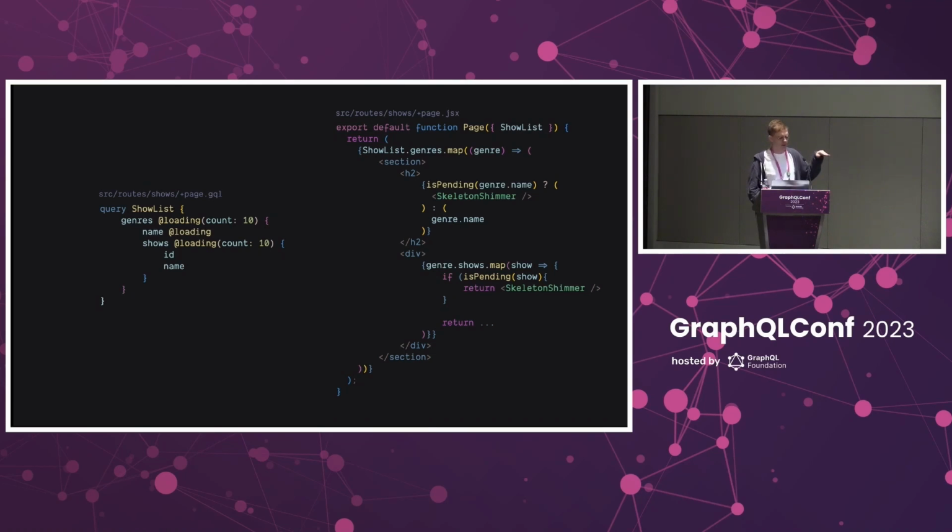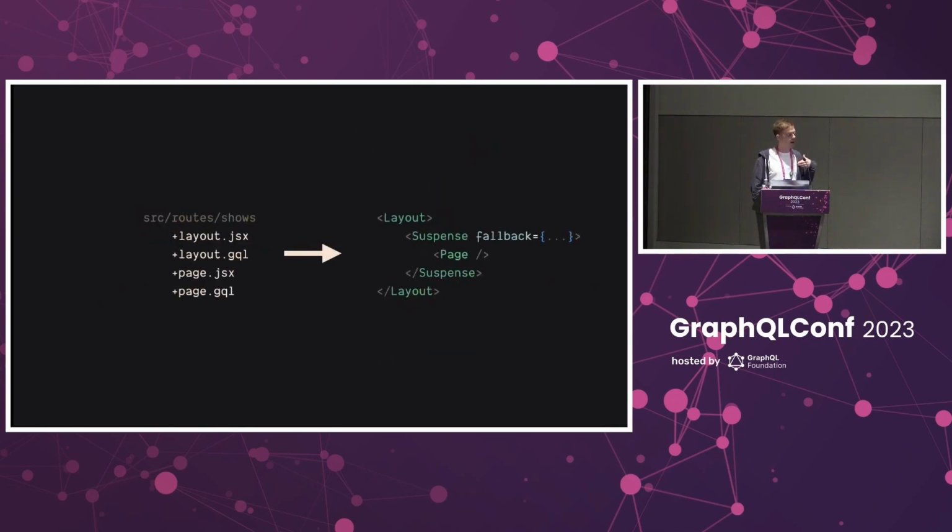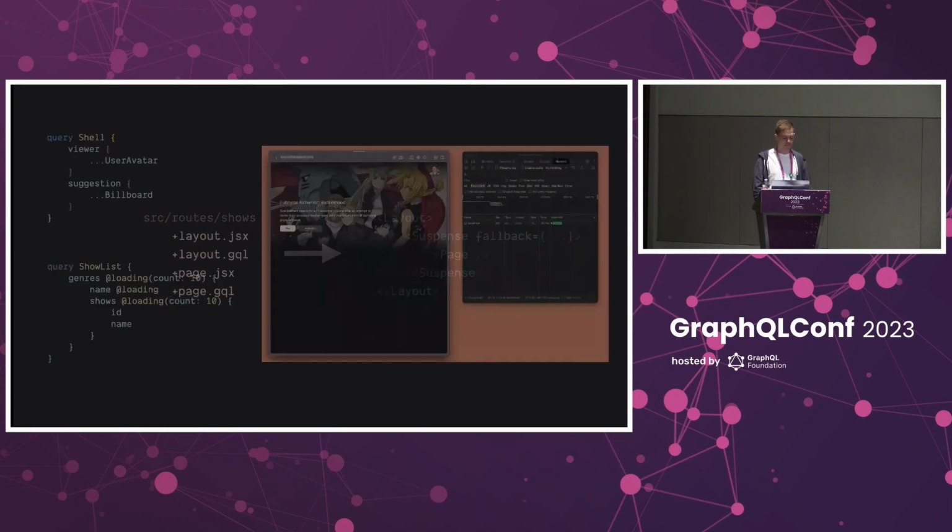The thing to notice here is that we're using the genre's name to identify a loading genre, but we can use the full show reference to identify a loading show, and that's because of the way that we used the loading directive. So if we look back at the component hierarchy, we'll see that what this does is put a suspense boundary between the 2 components. And when we render this on the server, that suspense boundary tells React to flush everything it's seen up until then. It uses the fallback in place, and when the values finally load, the final UI is streamed in, and the client replaces the fallback.